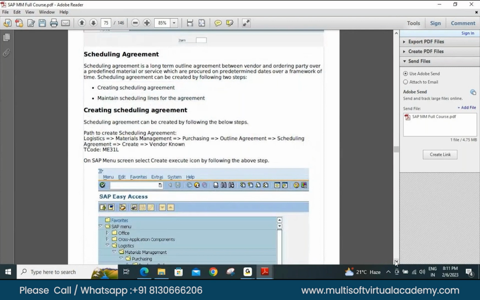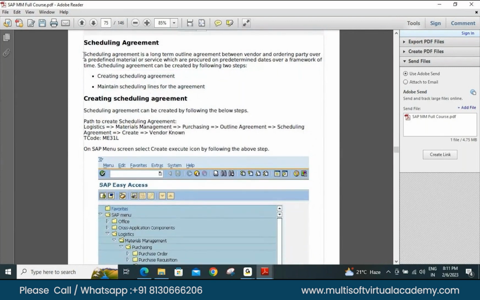Now what is scheduling agreement? This is a sub part of this outline agreement, we can say. When you provide a schedule in the agreement itself, month wise, day wise, or week wise, in terms of weeks, the items are procured on predefined dates over a framework of time.